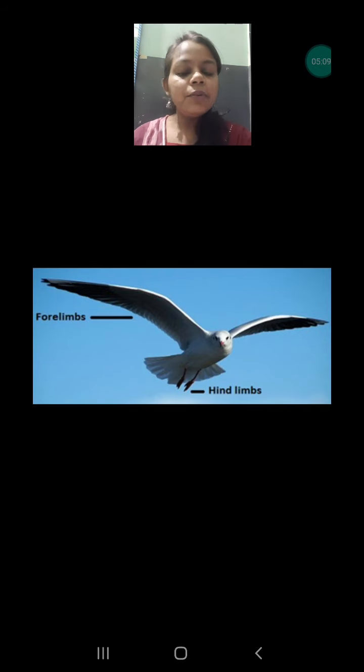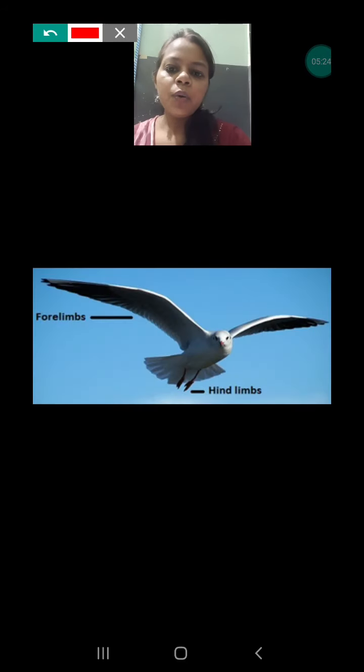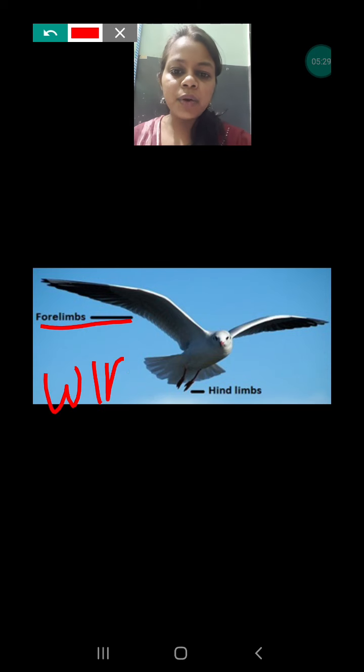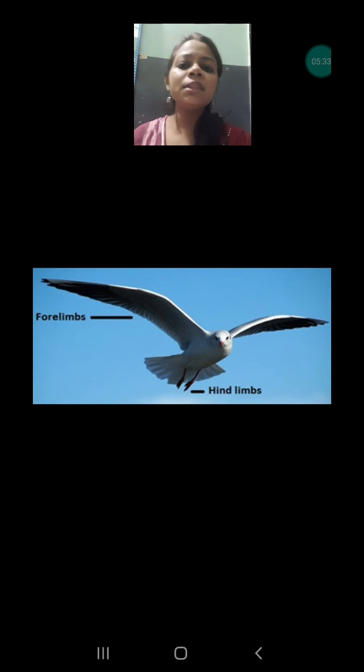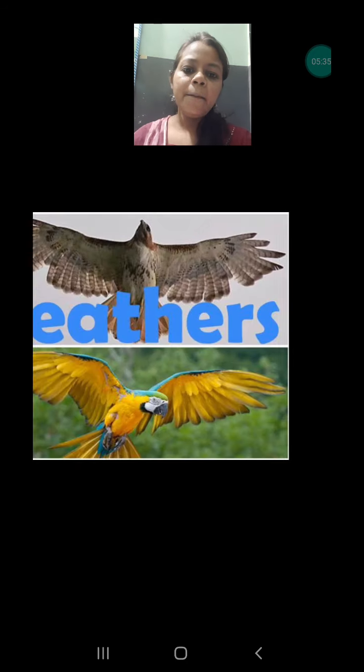But when they are flying in the sky, they must have wings, and those wings are modified. Their forelimbs, that means their hands, have been modified into wings. So if the question comes, what are the forelimbs in a bird, then the answer is wings. This is the third adaptation which is found in birds.